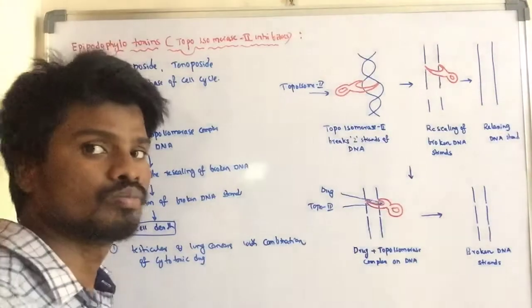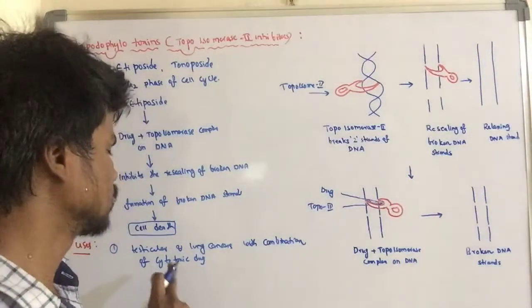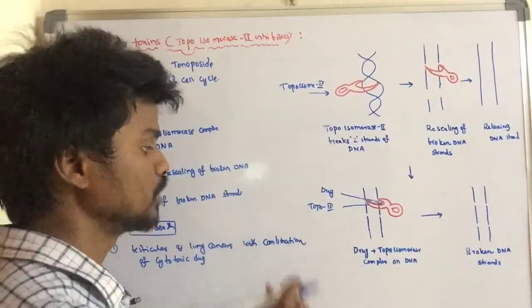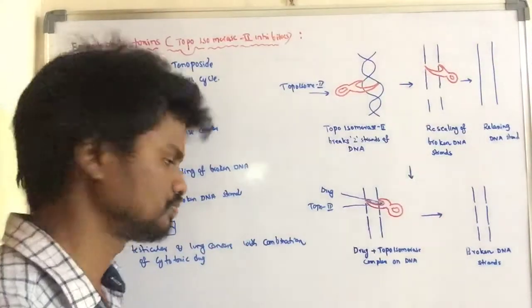So the first important use is in the treatment of testicular and lung cancers, in combination with other cytotoxic drugs.